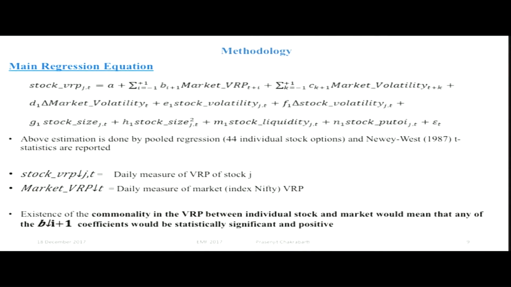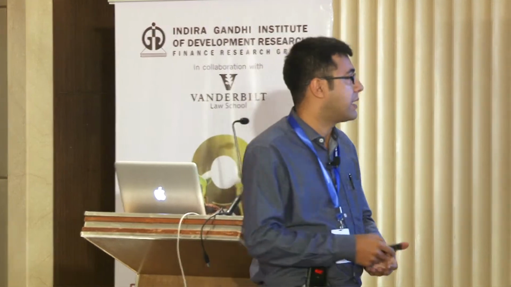Here the stock VRP represents the daily measure of the VRP of stock j, and the market VRP represents the daily measure of the market VRP. Now, if our hypothesis about the commonality is true, then we expect that for some of the i's, the slope coefficient of the market VRP will come out to be positive and significant.